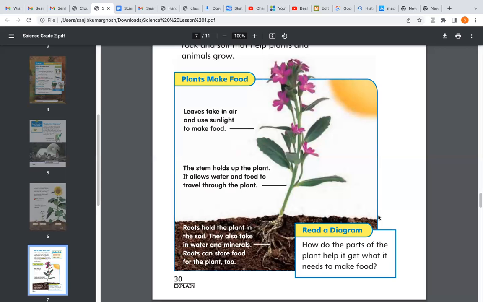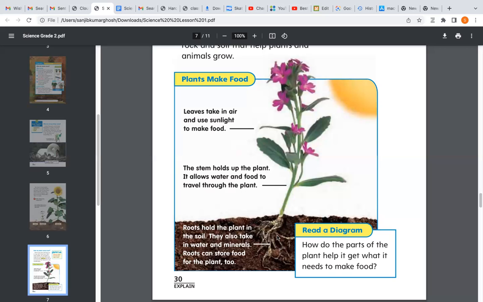We all know that plants have roots. The roots are not visible, they grow below the soil, and they fix the plant to the soil. So a plant can stand straight not only because of the stem, but also because of the roots.